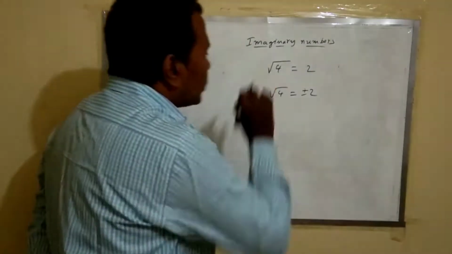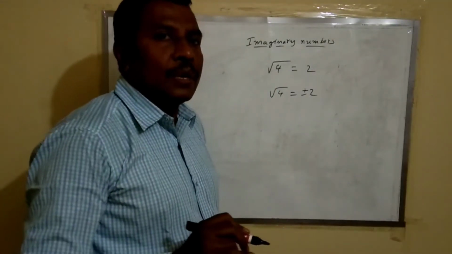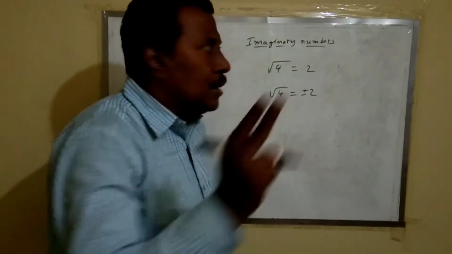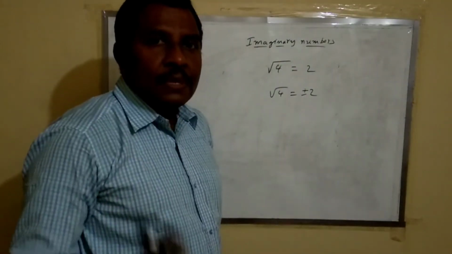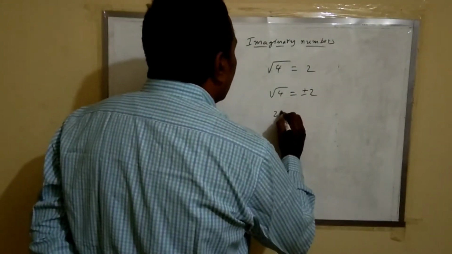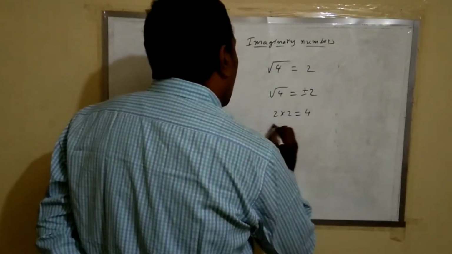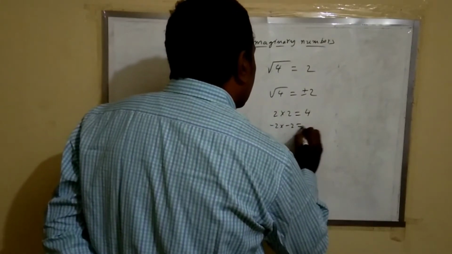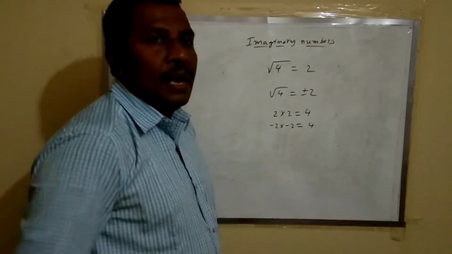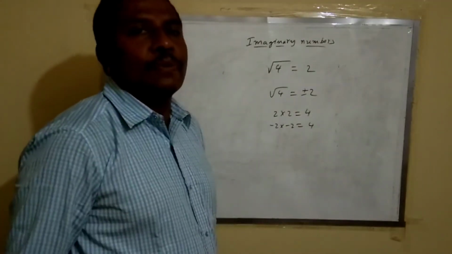Why? What is the meaning of square root? Any two same numbers which are multiplied to get that number, that product is nothing but the square of that number. For example, 4 is equal to 2 into 2 and minus 2 into minus 2 is also 4.